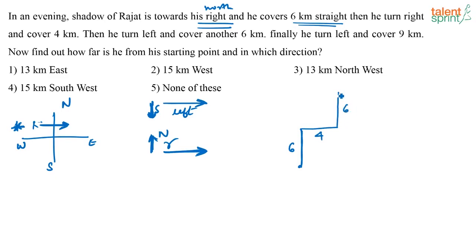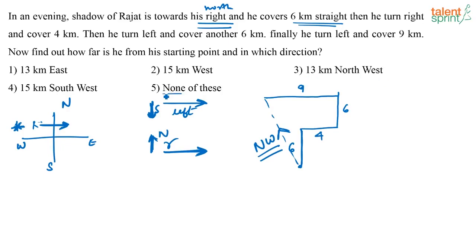Finally, he turns left and covers another 9 kilometers. Now what is the question? Find out how far he is from his starting point and in which direction. So this is his starting point, this is his ending point. So from the starting point, he is in which direction? In this direction, that is northwest direction from his starting point. So obviously you have only one option which has northwest direction.